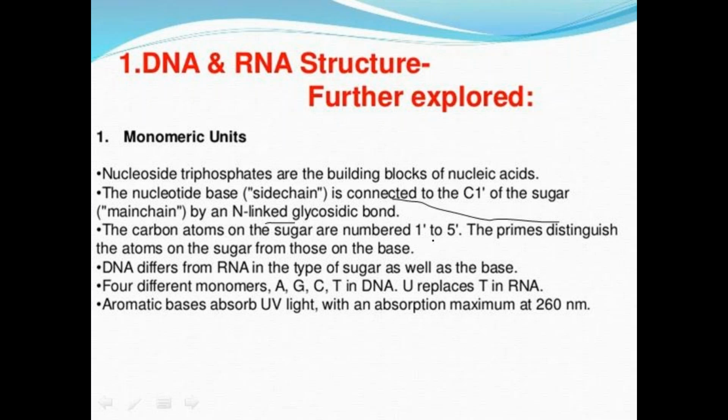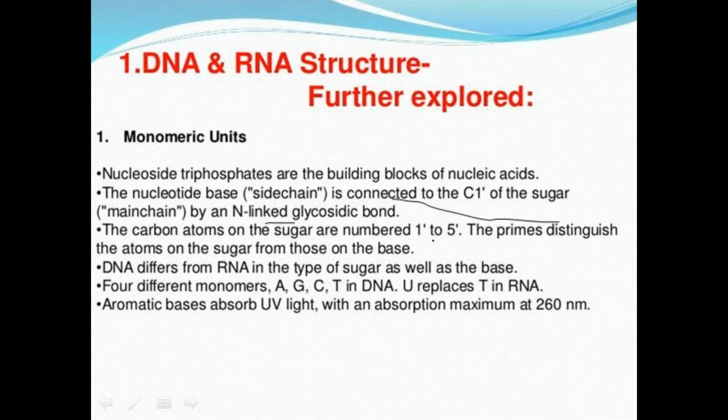We also indicate the position of the atoms in the nitrogenous base as 1, 2, 3, 4, 5, and the sugar positions as 1, 2, 3, 4. But some confusion arises between sugar and nitrogenous bases, hence we are using the term prime here.